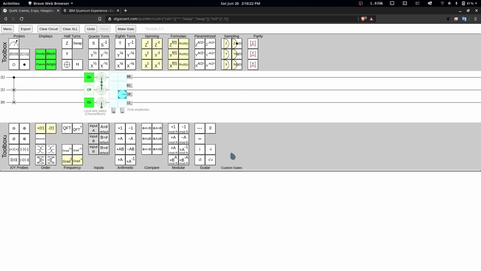I hope you understand the intuition behind them, and you'll have a better understanding of these things when we actually apply them in algorithms.